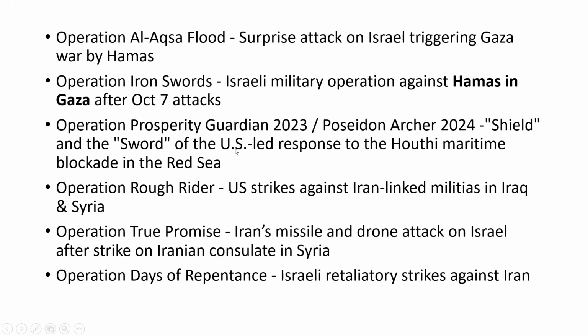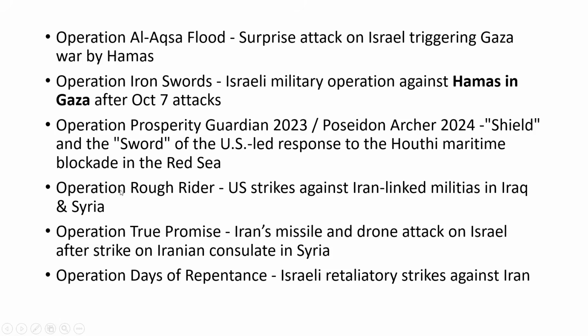So the US had a response to this Houthi blockade in the Red Sea through Operation Prosperity Guardian in 2023, and another operation in 2024 named Poseidon Archer. This Prosperity Guardian operation is called the Shield and Operation Poseidon Archer is called the Sword. This was the US response against the Houthi rebels in Yemen for the blockade in the Red Sea. Fine. So this is a different piece of information.